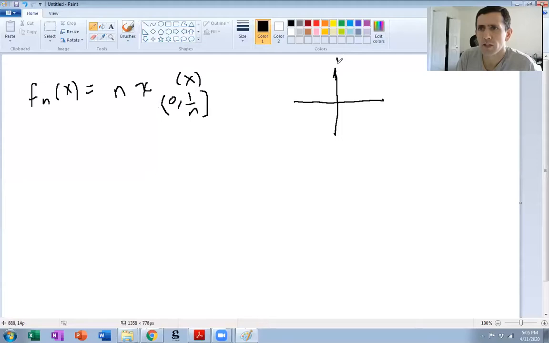Here's the y-axis, the x-axis. So let's say here is 1 over n. And let's say here is n.